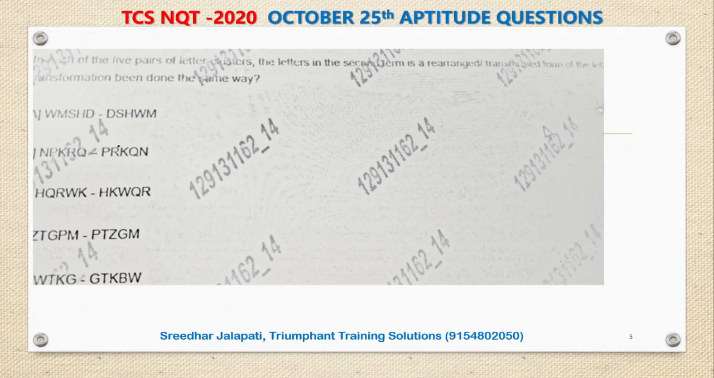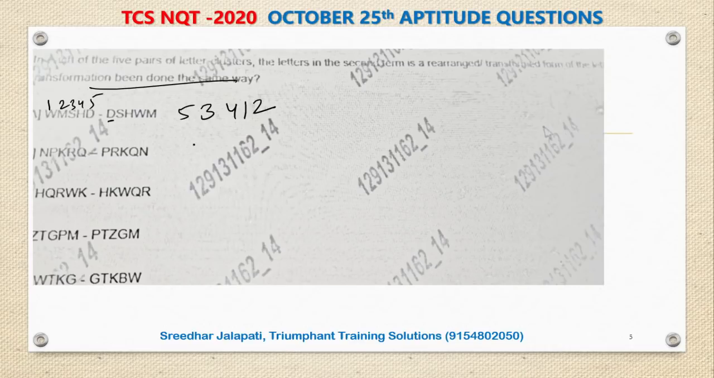This is similar to the question which I explained yesterday. In yesterday's 24th exam slot also, this question was there, in both the morning and afternoon slots. There are 2 things in which the same operation is done, and you have to identify them. So here, if I number the letters 1, 2, 3, 4, 5, D is the 5th one, S is the 3rd one, H is the 4th one, W is the 1st one, and M is the 2nd.